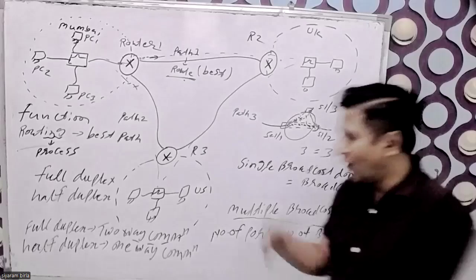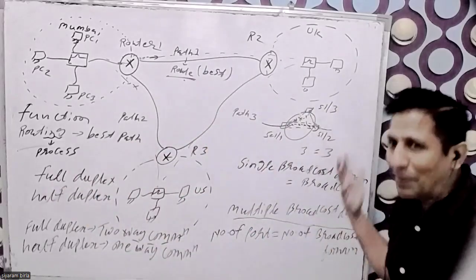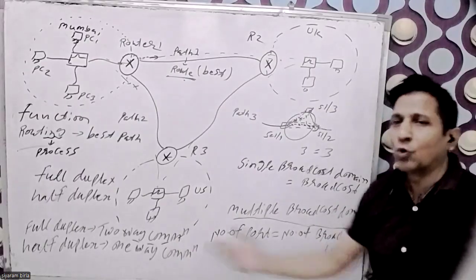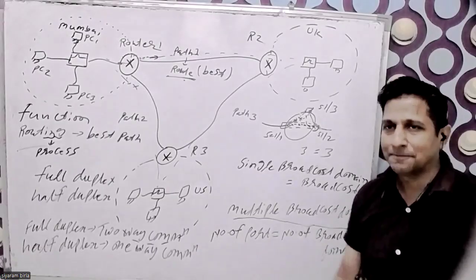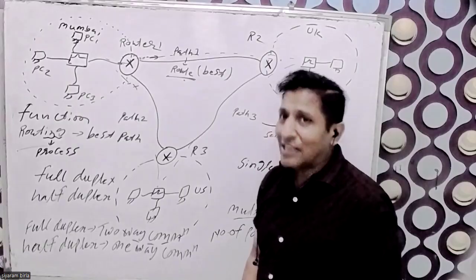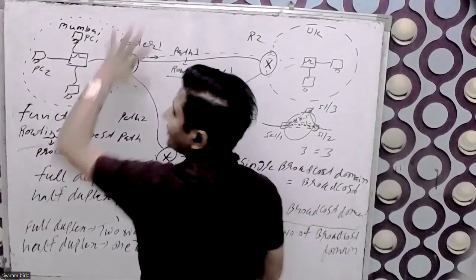So router functionality is routing, and a router has multiple collision domains and multiple broadcast domains. A router also has full duplex by default, not half duplex. And the next thing is this office network.